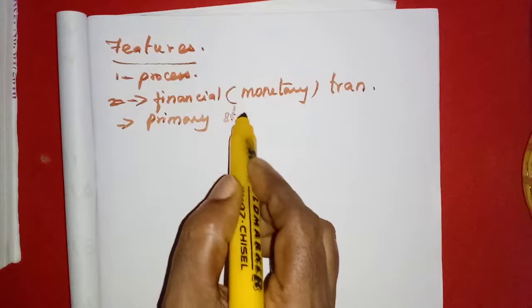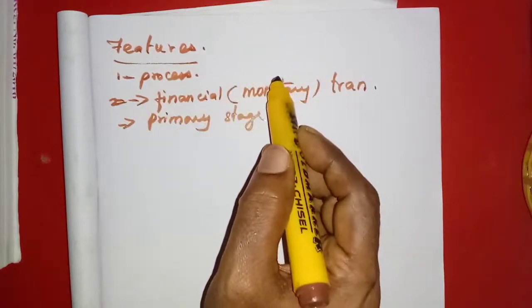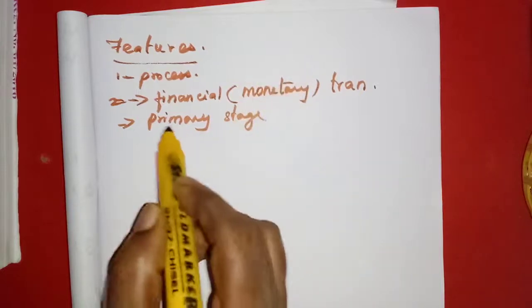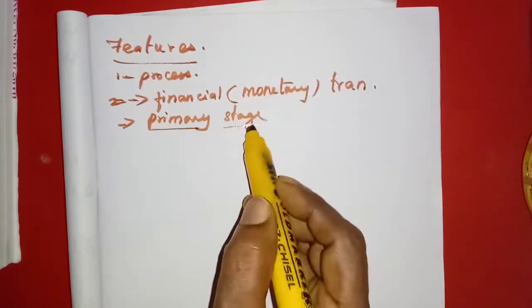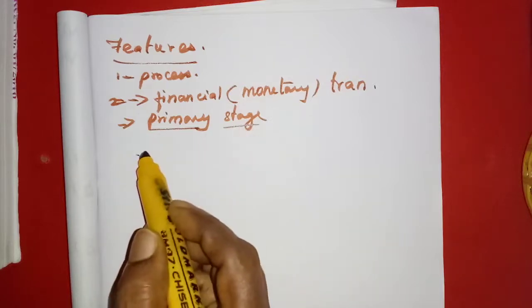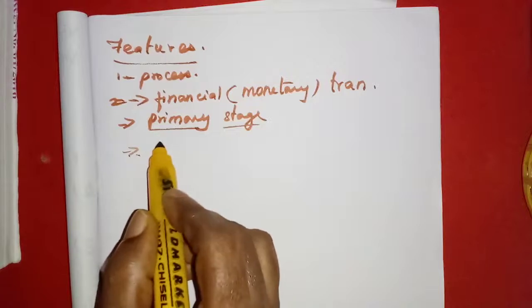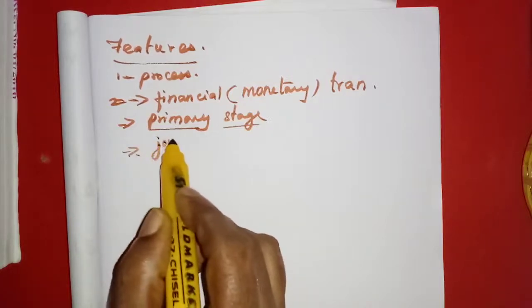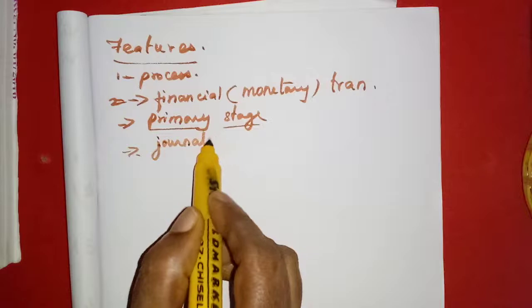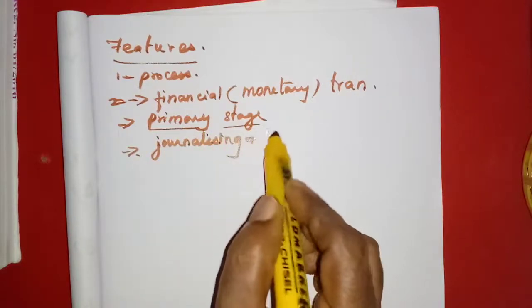First stage. It's the first process of recording. We studied recording transactions in the books of records. This is the first stage, or the primary stage, in the accounting process. So what does it include? Journalizing and ledger posting. It includes journalizing and ledger posting.